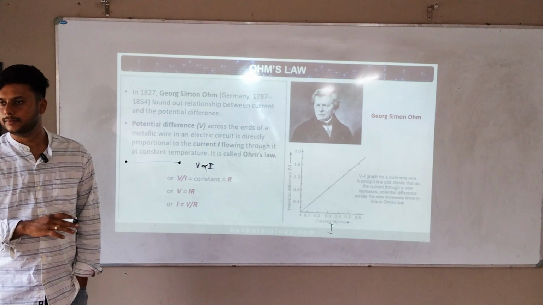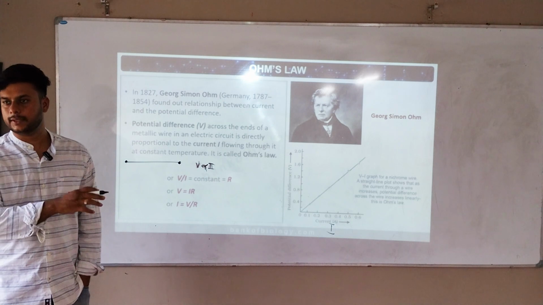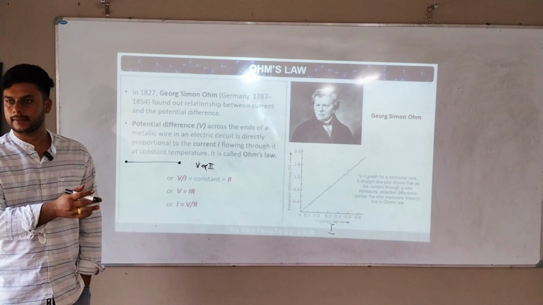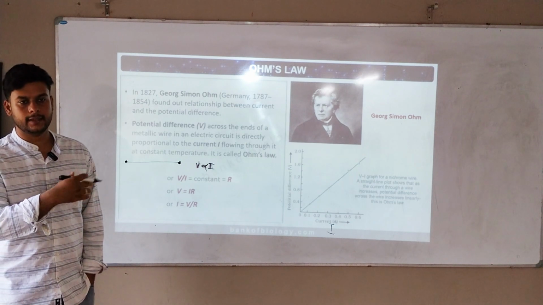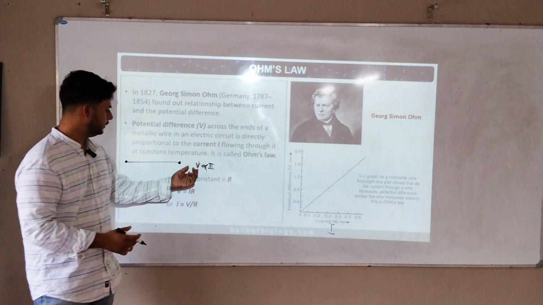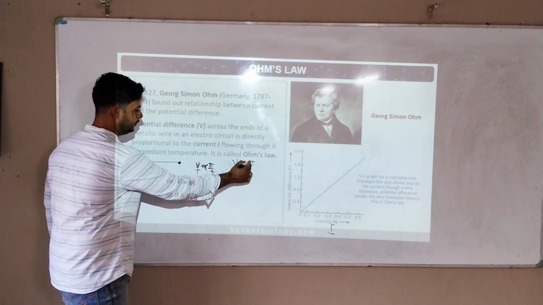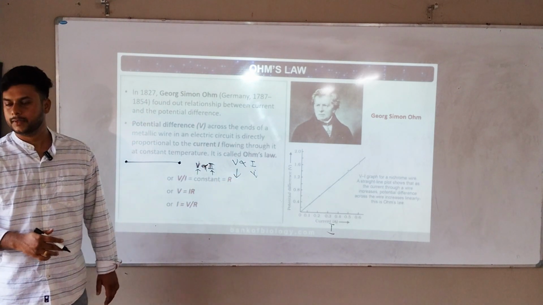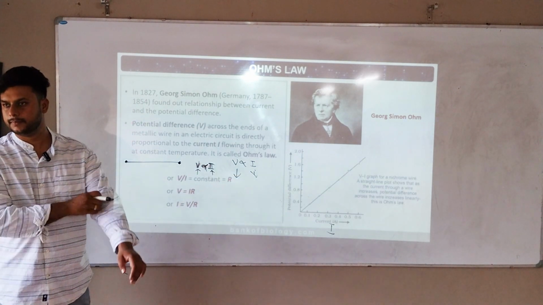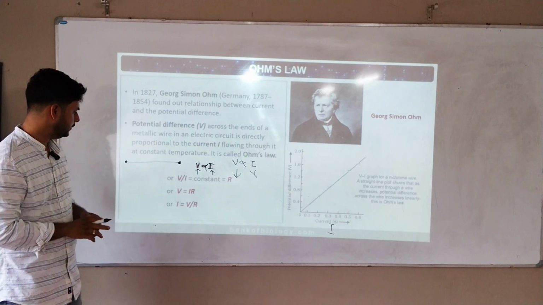Any doubts? Did you understand what he did in the experiment? He took potential difference and current, and showed that there is a relationship between them: they are directly proportional. If one increases, the other increases; if one decreases, the other decreases. That is the relation, so they are both directly proportional. Any doubts? Okay, next page.